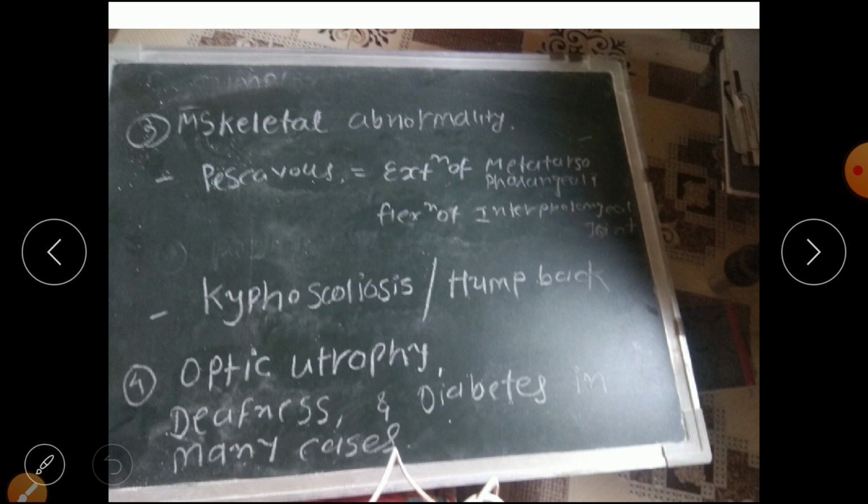Next is musculoskeletal abnormality. In that, some deformities are present like pes cavus, then kyphoscoliosis or humpback. Then fourth is optic atrophy. Optic atrophy occurs due to degeneration of the nerve cells. Then deafness and diabetes in many cases. Diabetes is due to the beta cells, which decrease insulin production and ultimately lead to diabetes mellitus.